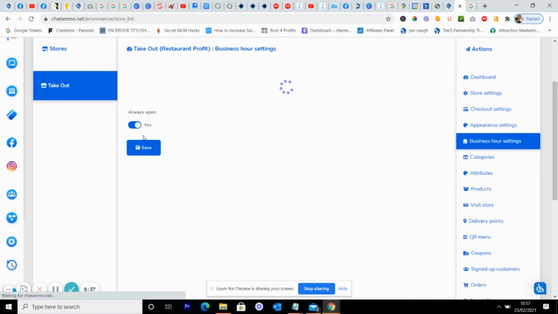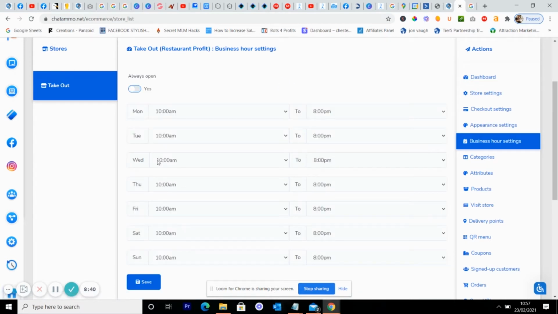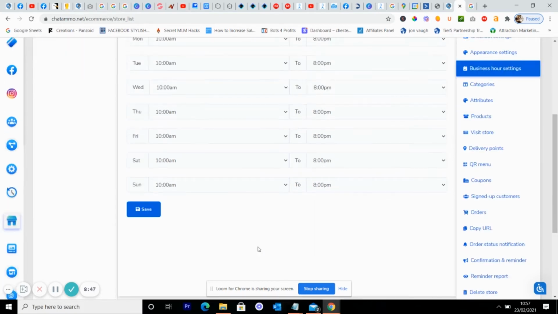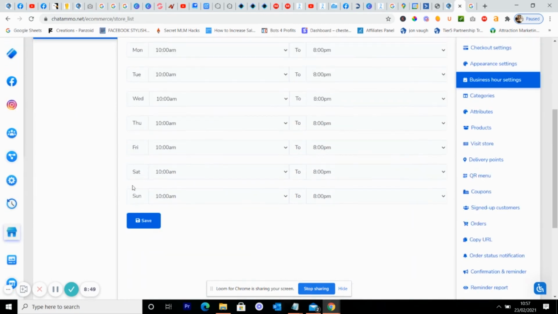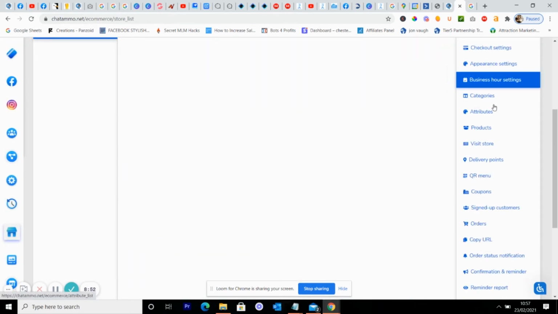Right, we're not always open because we're not a mail order thing. If you were selling clothes, something like this, maybe that's when you would use mail order. And you can set your times in here and your delivery times. So Friday and Saturday, go late. That's when I always order my stuff. And we'll save that. So all you're doing is basically just clicking down here.